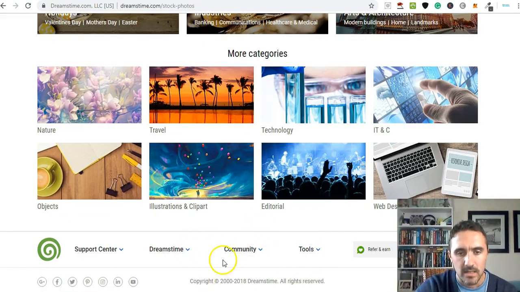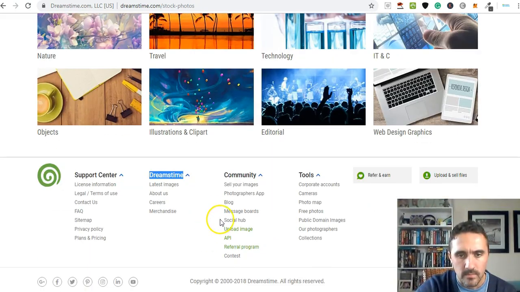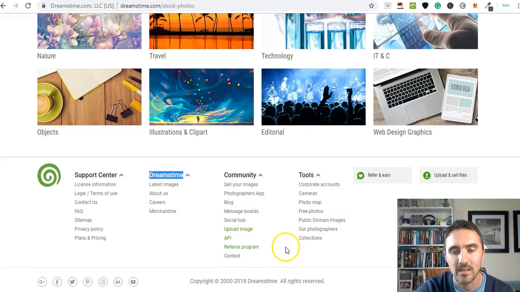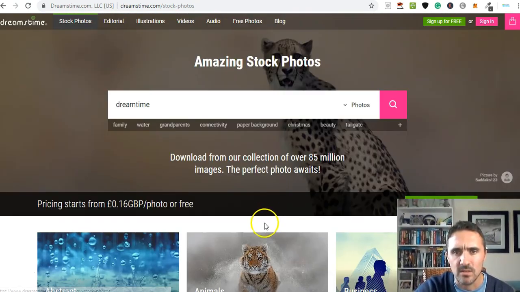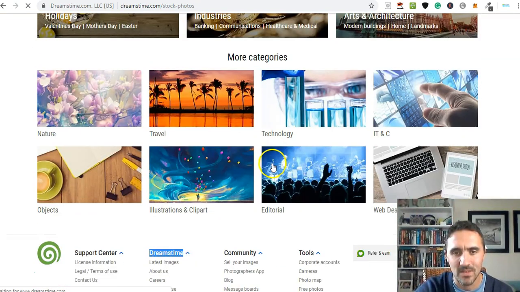Scroll down here, you can see, where is it? It's on here somewhere. Tools. I'm sorry, I can't find it. Basically, instead of people buying and downloading individual items or videos, they can sign up. I'm going to find it.